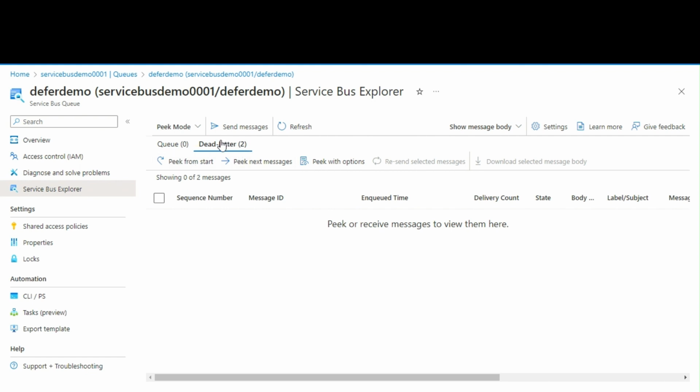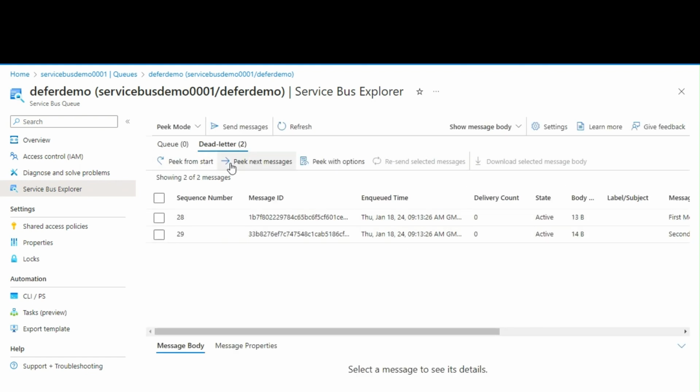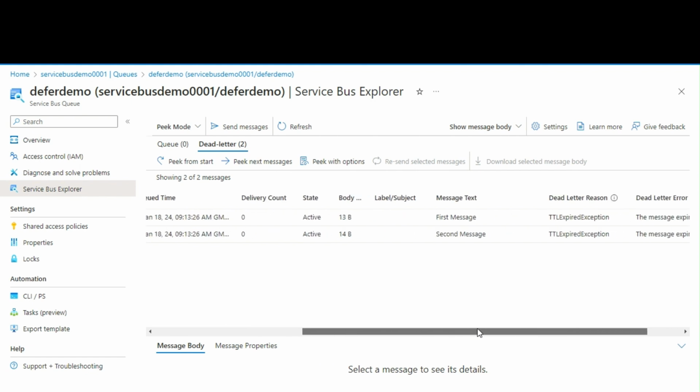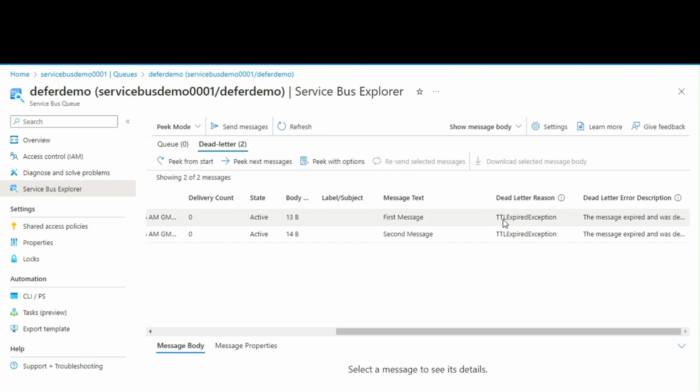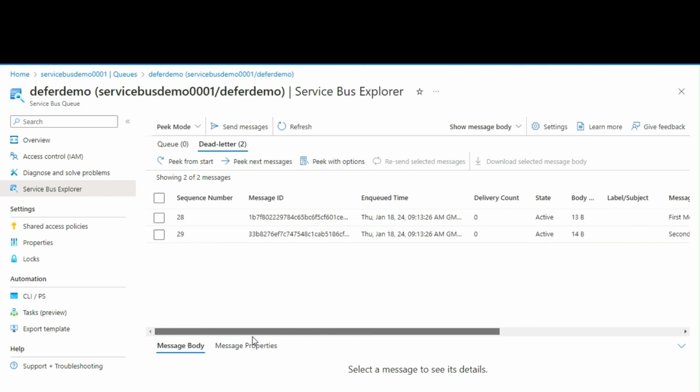Now, like any other normal queue, we can pick the messages from the dead letter queue and see a few other properties. You can see the dead letter reason and the error description. The reason these messages moved to the dead letter queue is that the time to live expired. We configured it as 1 minute. After the 1 minute duration, it is moved to the dead letter queue for this reason.